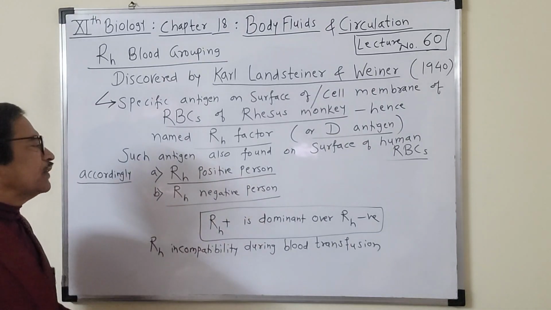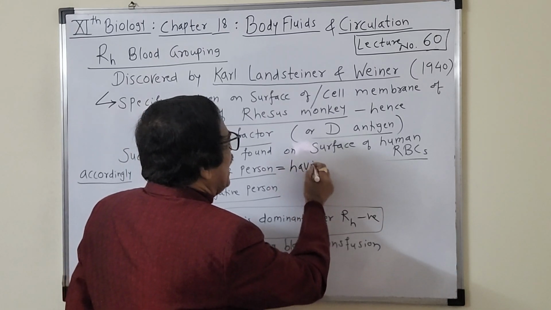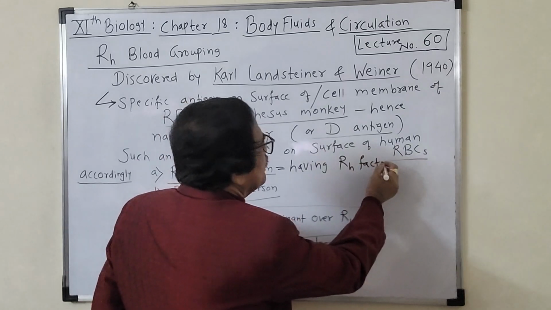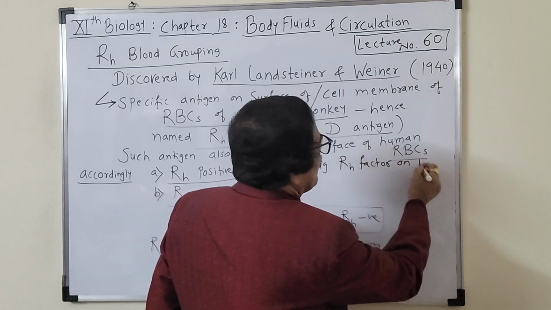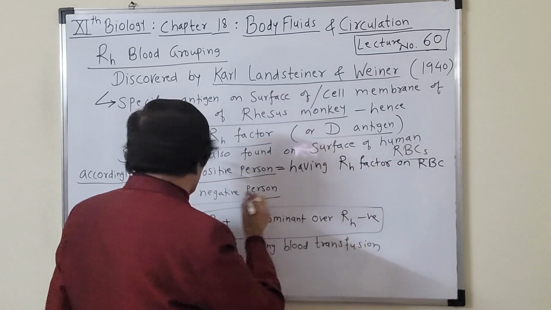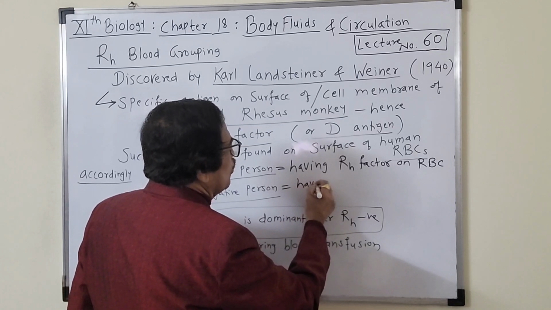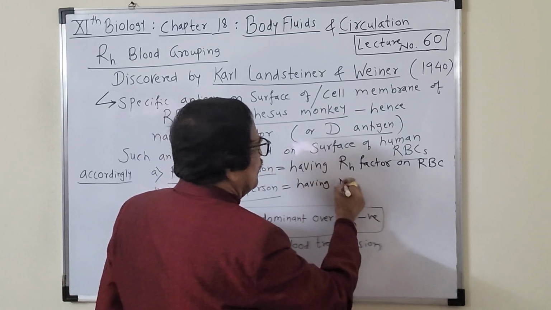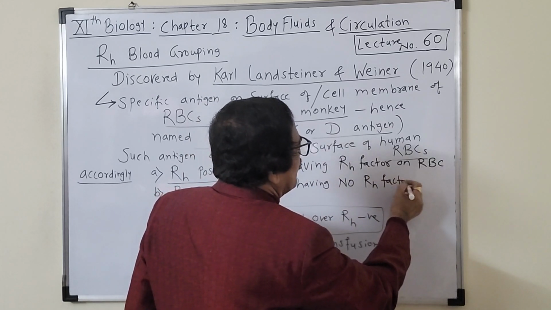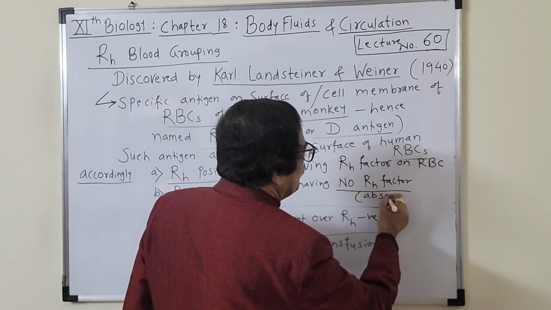RH positive person means what? Having RH factor on the surface of the RBC. And an RH negative person means having no RH factor, or when the RH factor is absent.